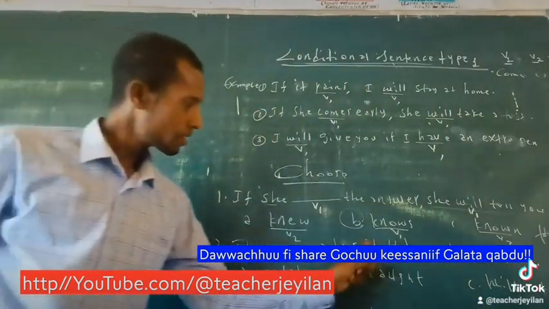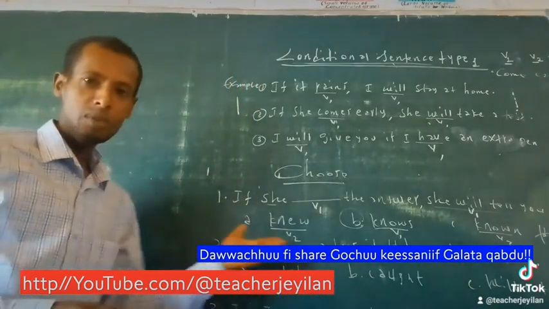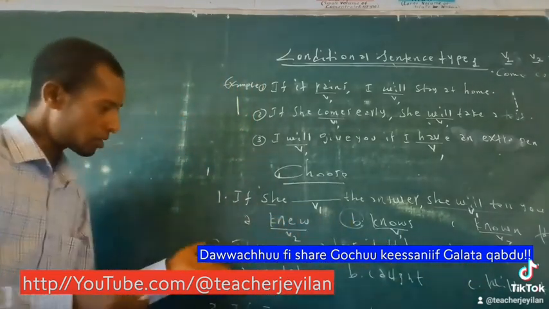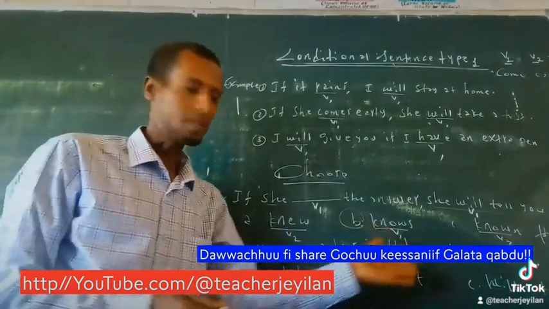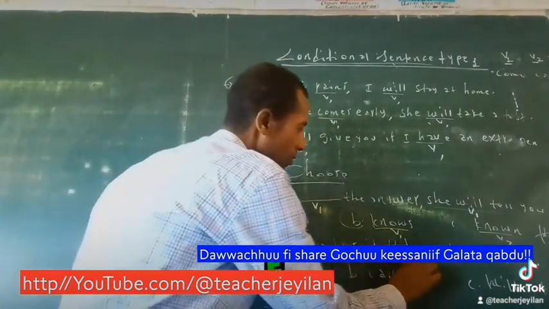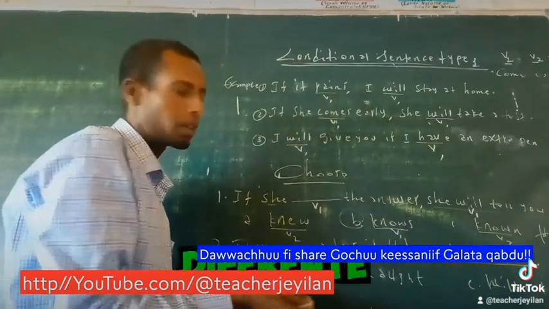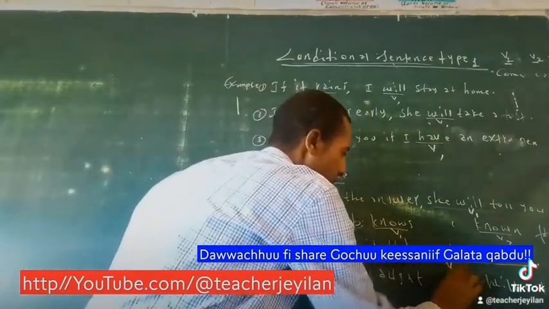Number 2. They catch a bus at the arrival time. Which one is given, the main part or the if part? In the second sentence, the if part is given: they arrive on time. Then we look at the verb. Arrive is verb one.